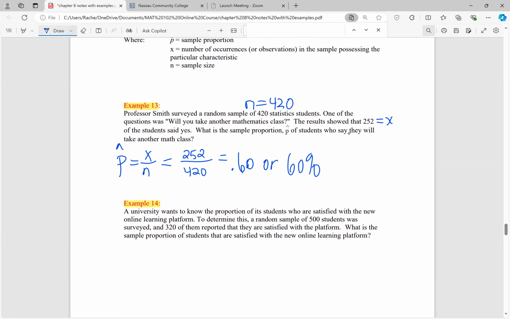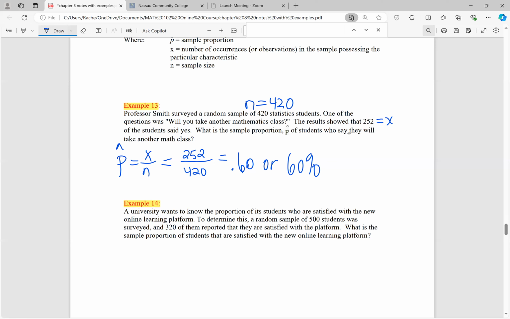Example 14 says, a university wants to know the proportion of its students who are satisfied with the new online learning platform. To determine this, a random sample of 500 students was surveyed, and 320 of them reported that they're satisfied with the platform. What is the sample proportion of students that are satisfied with the new online learning platform? So again, I'm asking for a proportion. So really in these two examples, we're just practicing calculating a proportion.